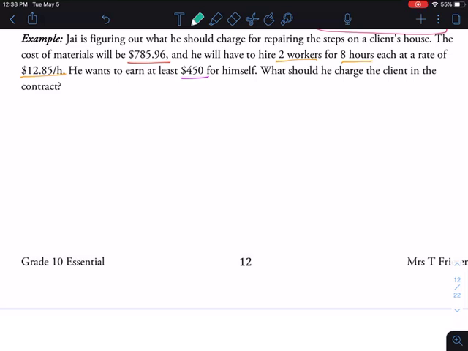What we're looking at here is just a series of costs that Jay, that's an East Indian name. My cousin's name is Jay. So some people say it Jay, some people say it Jay, whatever.